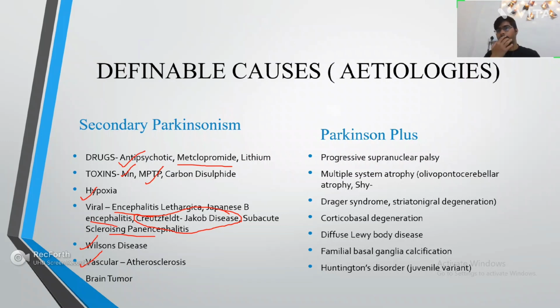Now Parkinson plus is secondary to some other diseases; it is a clinical feature of some other disease. There can be progressive supranuclear palsy, corticobasal degeneration, diffuse Lewy body disease, which can lead to dementia, Huntington disease, Shy-Drager syndrome, striatonigral degeneration, and so on.